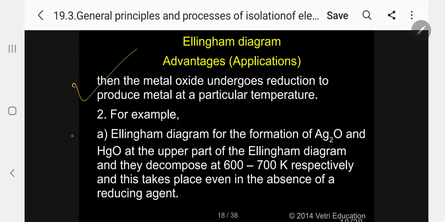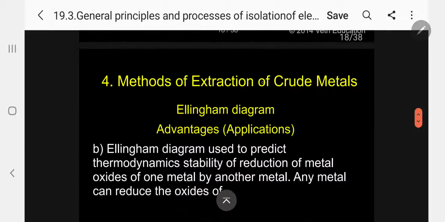For example, from the Ellingham diagram, the formation of Ag2O and mercuric oxide lie at the upper part of the Ellingham diagram. They decompose at 600 and 700 Kelvin respectively, and this takes place even in the absence of a reducing agent. A reducing agent is not necessary, so they will easily decompose because they are unstable oxides. Stability will be very, very less.